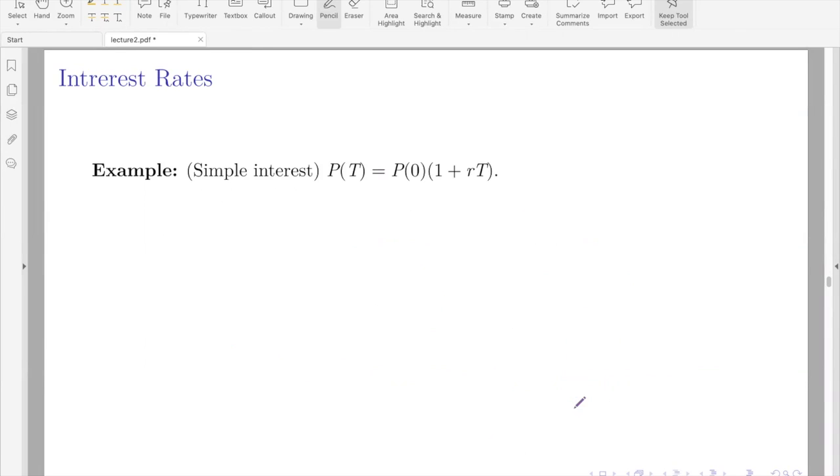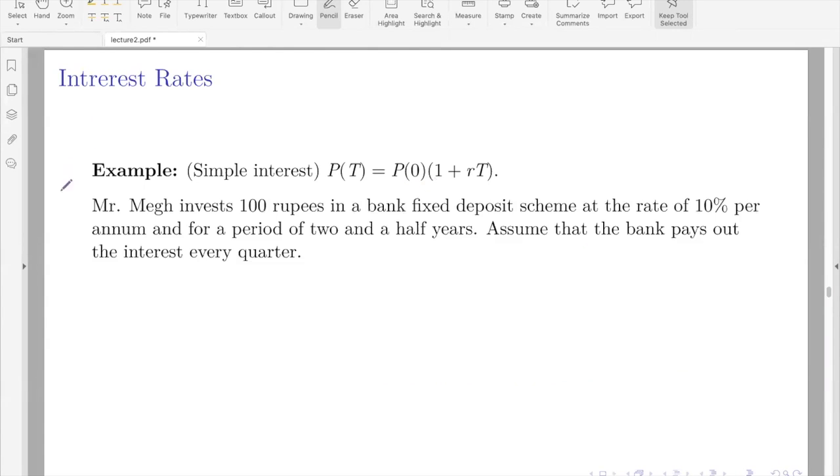And this is the formula for simple interest. Let's see an example. In this example, we will also learn what is meant by cash flow. Recall the formula for simple interest is given by this. So let's take the following problem. Mr. Meg invested 100 rupees in a bank fixed deposit scheme at the rate of 10% per annum and for a period of 2.5 years. Okay. So these are the important parameters.